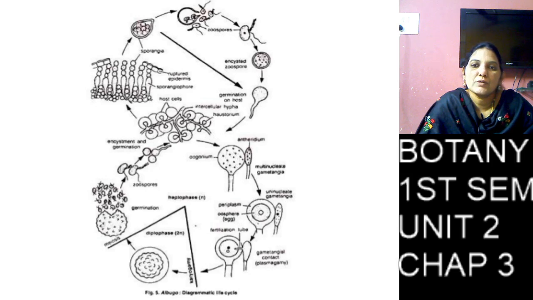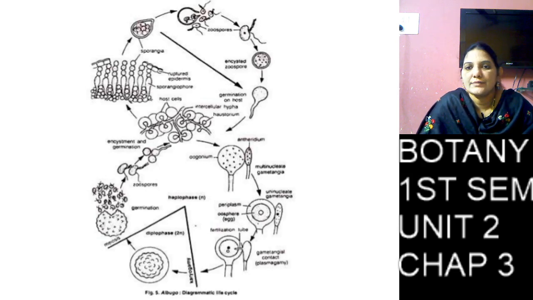All the other nuclei rupture, and only one nucleus comes to the active part. That nucleus is called the antheridium nucleus.